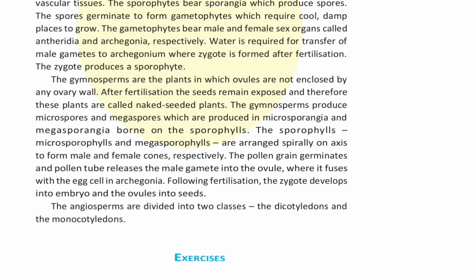The angiosperms are divided into two classes, the dicotyledons and the monocotyledons.